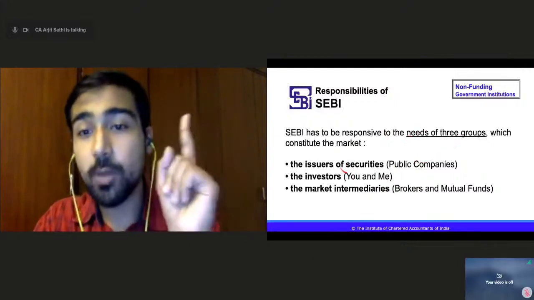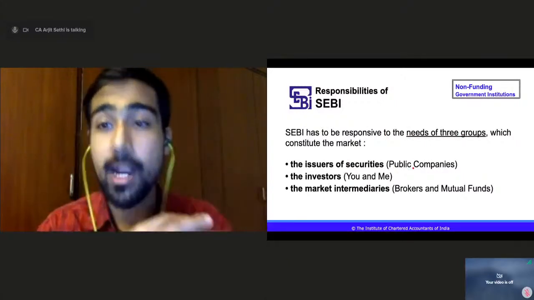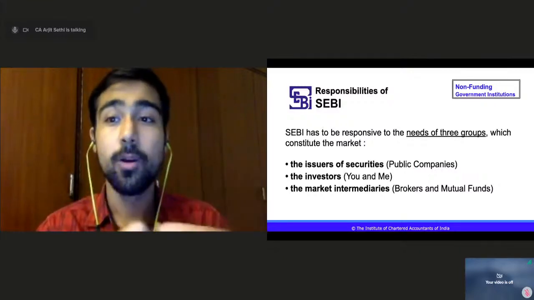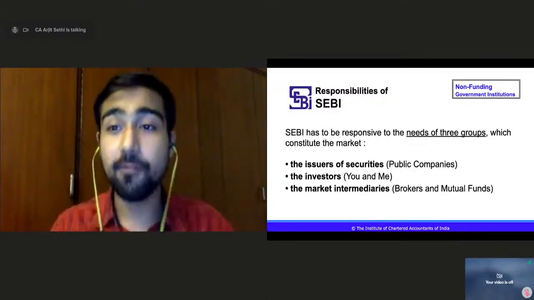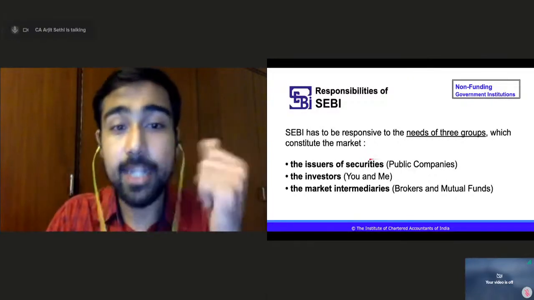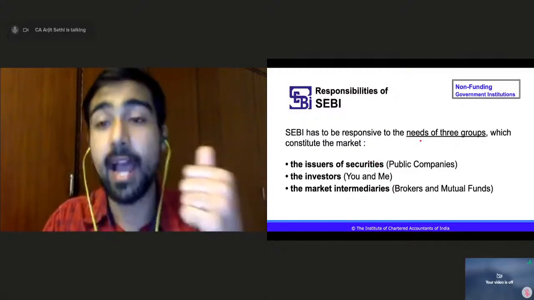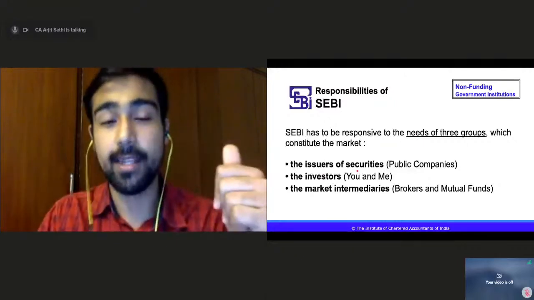Number one, issuers of security, right? Companies who are actually issuing shares, who are actually issuing debentures, who are actually having options and futures, who are actually there in the stock market, who are actually getting funds from the share market, right? Issuers of securities. They have to understand the needs of the issuers of securities.